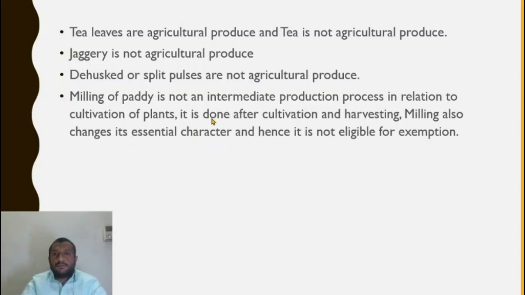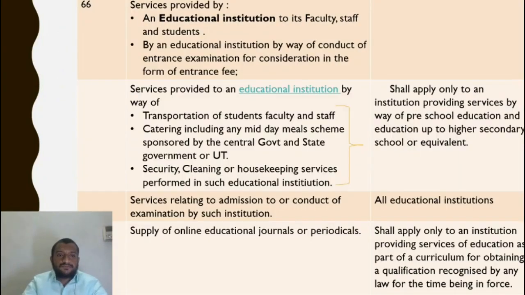Carrying out an intermediate production process as job work in relation to agricultural produce is exempt, but here milling of paddy is not an intermediate production process in relation to cultivation of plants. So it has to be before it becomes agricultural produce. If some process is carried on which still renders it agricultural produce only, then it will get an exemption. Converting paddy into rice is making it marketable for the final market. So this process is not keeping it as agricultural produce. So we cannot give it the exemption.